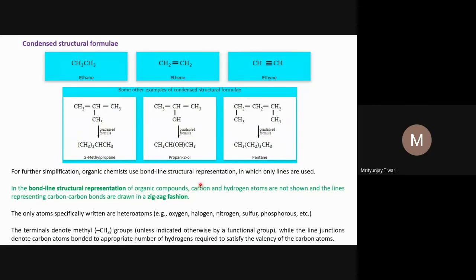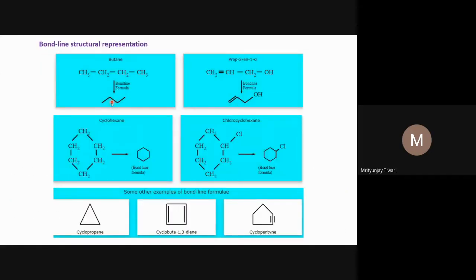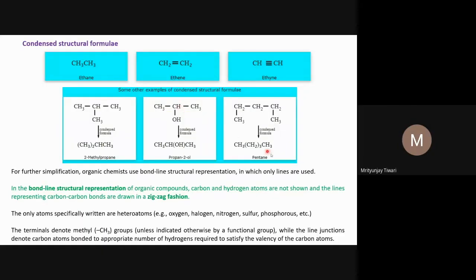And what we saw, all these atoms, we saw in lines in a zigzag manner. Why do we draw these lines in a zigzag manner? Because if you don't, it will confuse us with a single bond. Even if a line is this long or this long, if it is a straight line, you will confuse it with a single bond. So that is why we use the zigzag fashion, to show that at different bends there are carbon atoms present, and to remove any confusion.